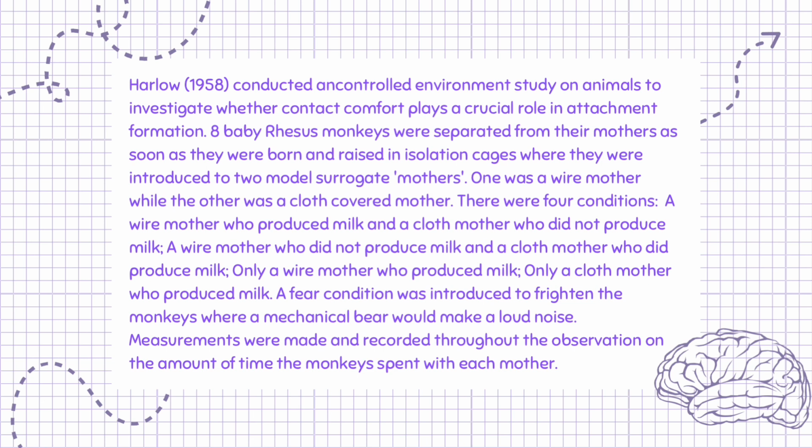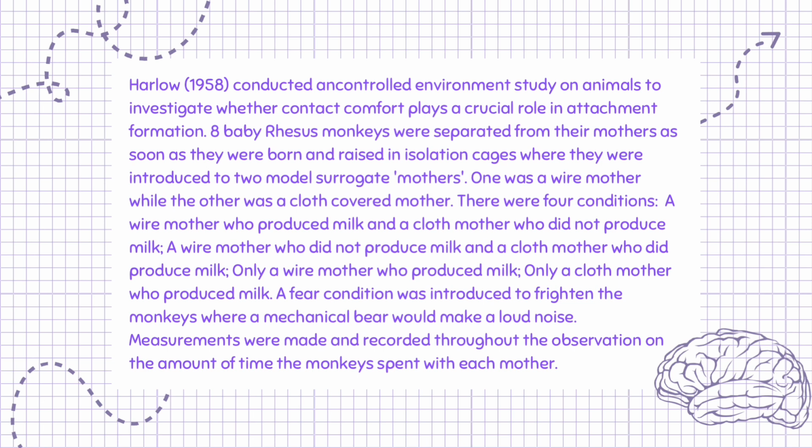Harlow, 1958, conducted a controlled environment study on animals to investigate whether contact comfort plays a crucial role in attachment formation. 8 baby rhesus monkeys were separated from their mothers as soon as they were born and raised in isolation cages where they were introduced to 2 model surrogate mothers. One was a wire mother while the other was a cloth-covered mother.